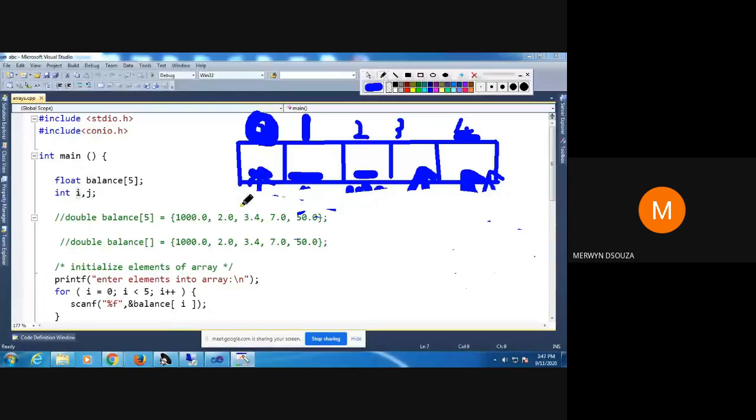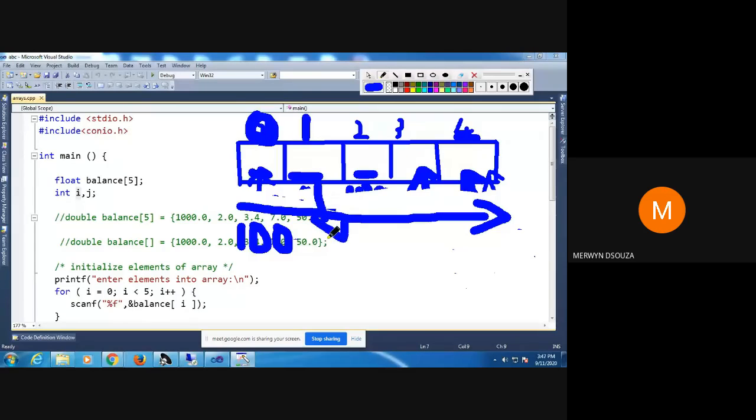Your array will be stored in continuous memory locations. So if the first one is stored at 100, the next one will be stored in the next continuous location. The next one will not be stored at 101. Why? Because this is a floating point array, so it will be stored at 100 plus 4, because the floating point value takes 4 bytes of memory. So it will be stored at 104, and so on. I have already told you how it works out.